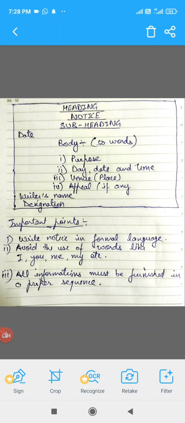Final point that must be kept in mind is that all the information that you are providing here must be arranged in a proper sequence. First, write down for what purpose you are writing the notice, on which day the event is to be organized, properly mention the date, time, the place, and make an appeal if it is necessary. So this is the proper sequence in which a notice should be written. And we have practiced a great deal of notices in our previous classes, children. You know that we have practiced a lot about notice in class 9, 10, and even in class 11. And here also I am telling you the same thing.